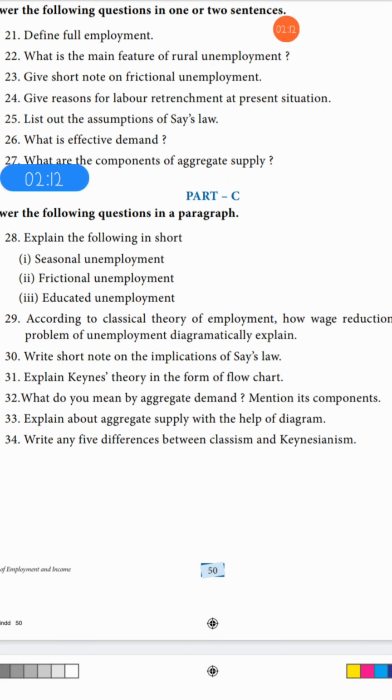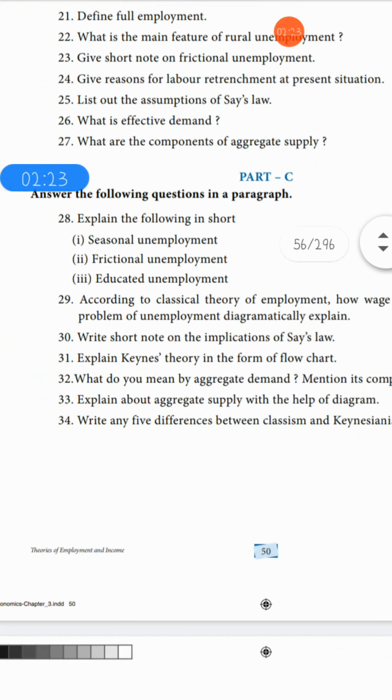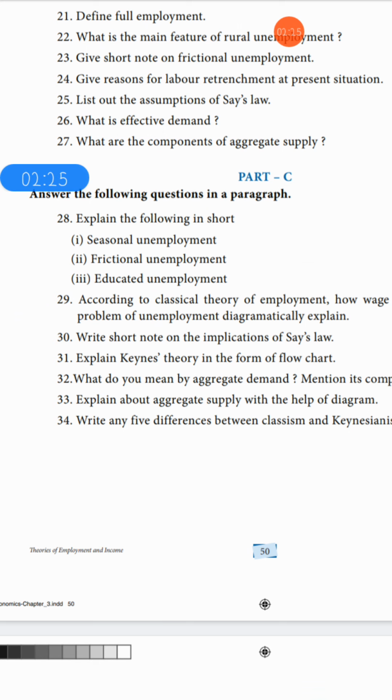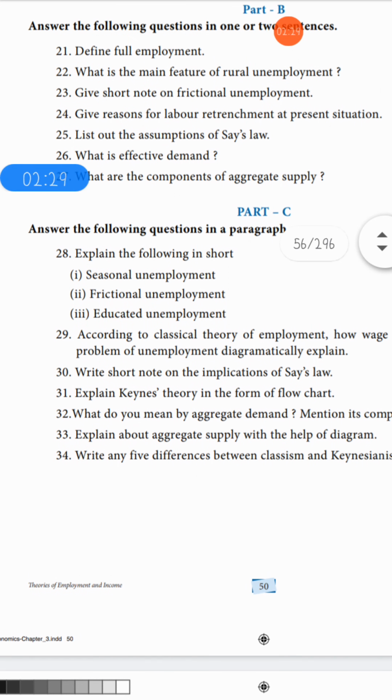Your next question is, according to classical theory of employment, how does wage reduction solve the problem of unemployment, diagrammatically explain. Already I told you, in part 2 there is one question I have not marked, that is give reasons for labor retrenchment at present situation.